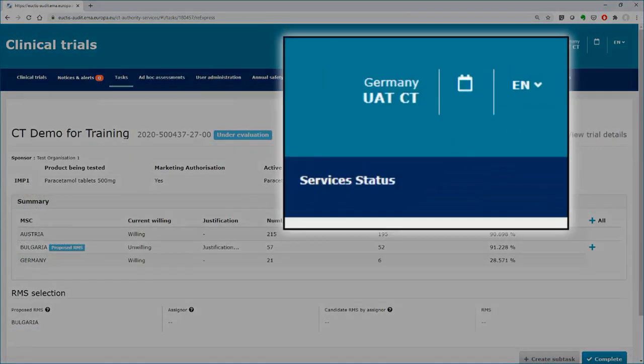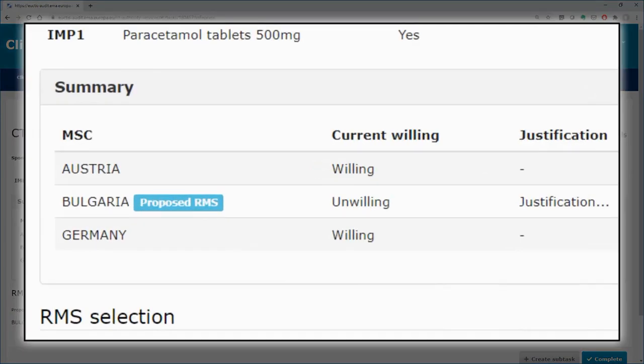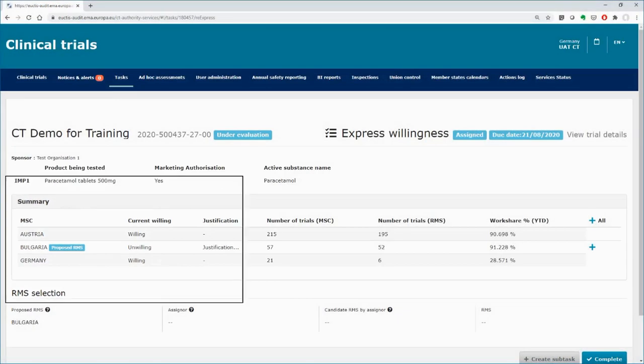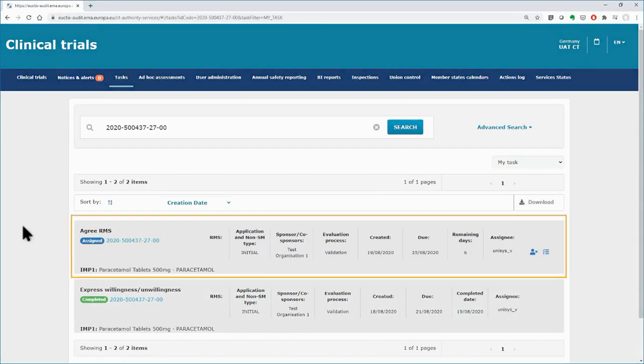Germany repeats the steps described above and expresses willingness to be the RMS. In our example, both Austria and Germany express willingness to be the RMS, as can be seen in the summary table. As 2 member states have expressed willingness to become the RMS and no final decision for the RMS selection has been reached, the task Agree RMS is triggered.